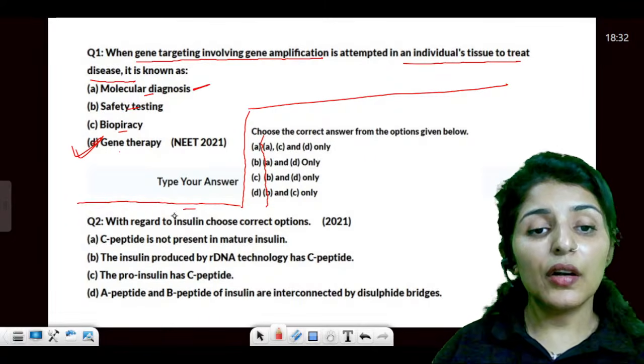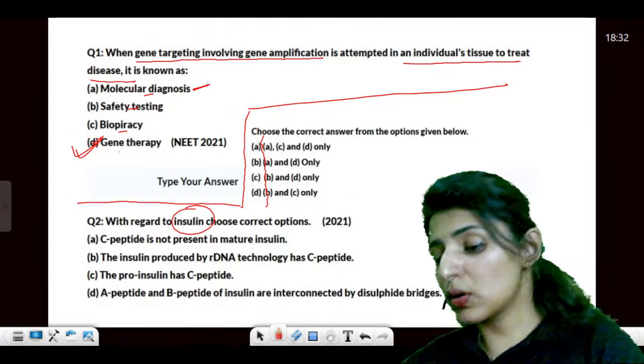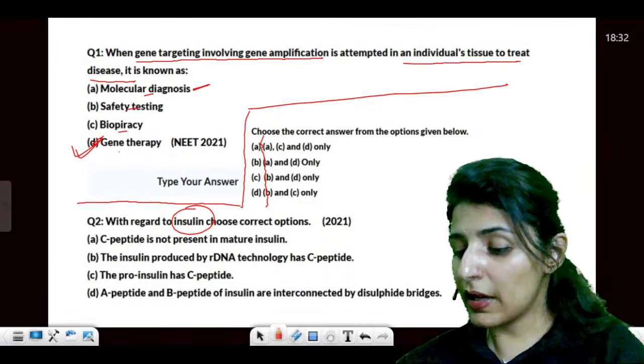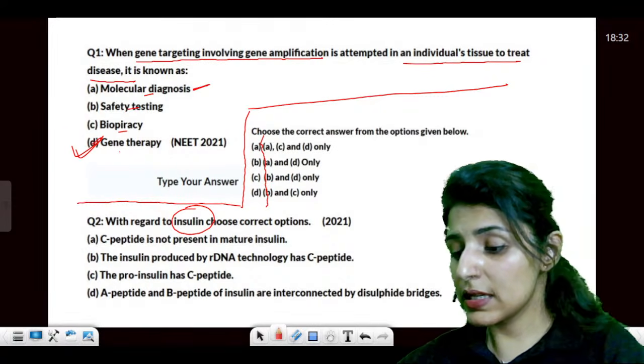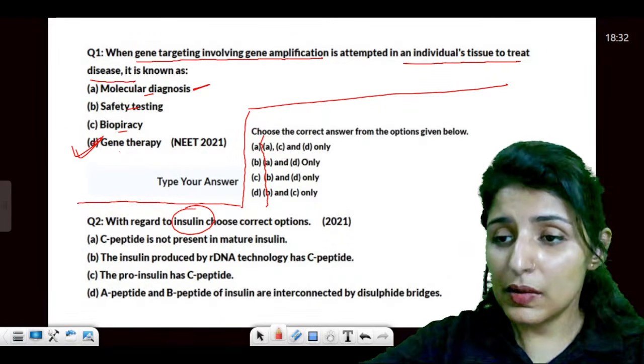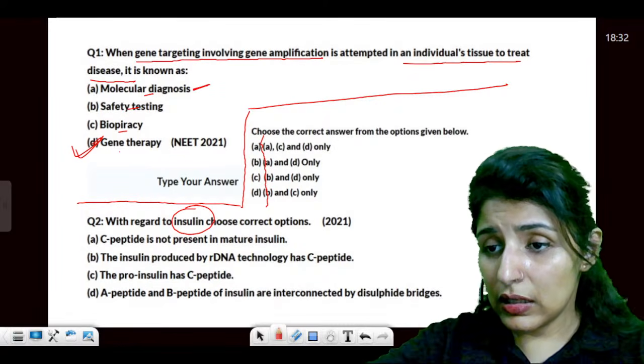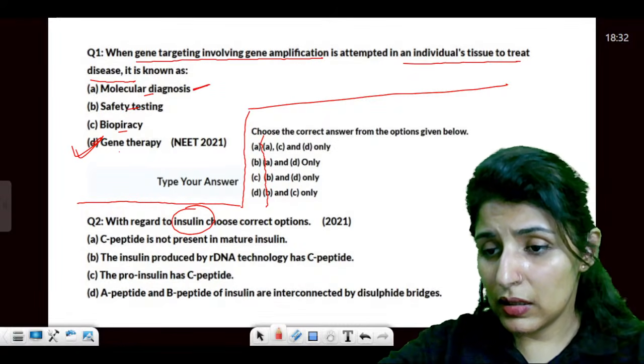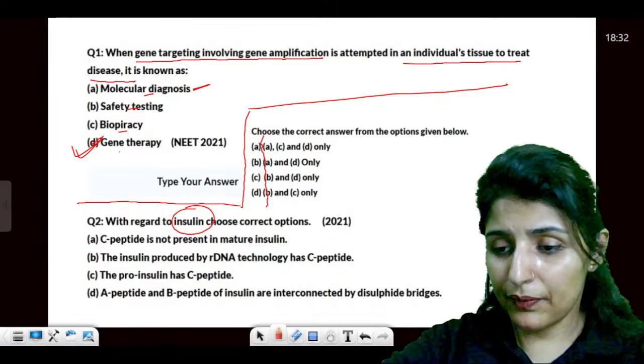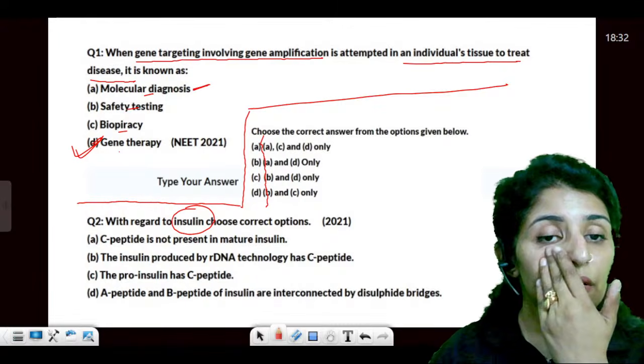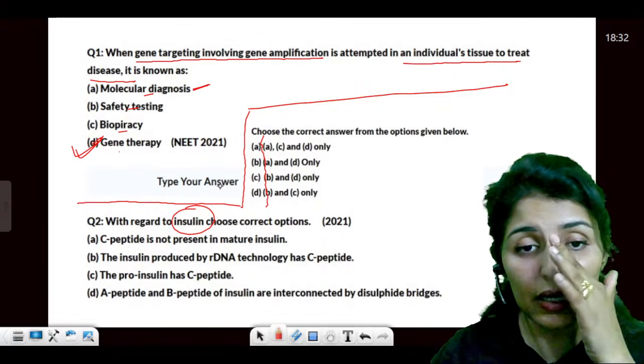Yes, with regard to insulin. Now, insulin is also a recurrent topic coming back again and again, and you will see this in today's video. Okay, all right, guys. Moving on. With regard to insulin, choose the correct options.